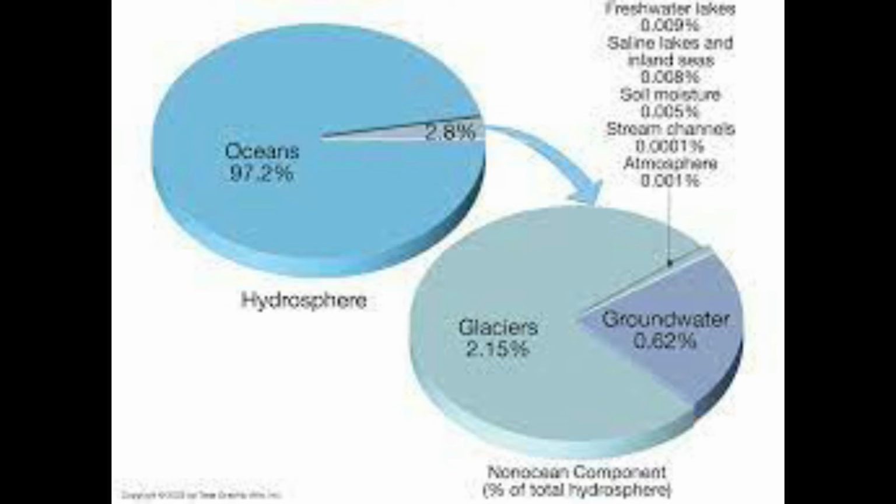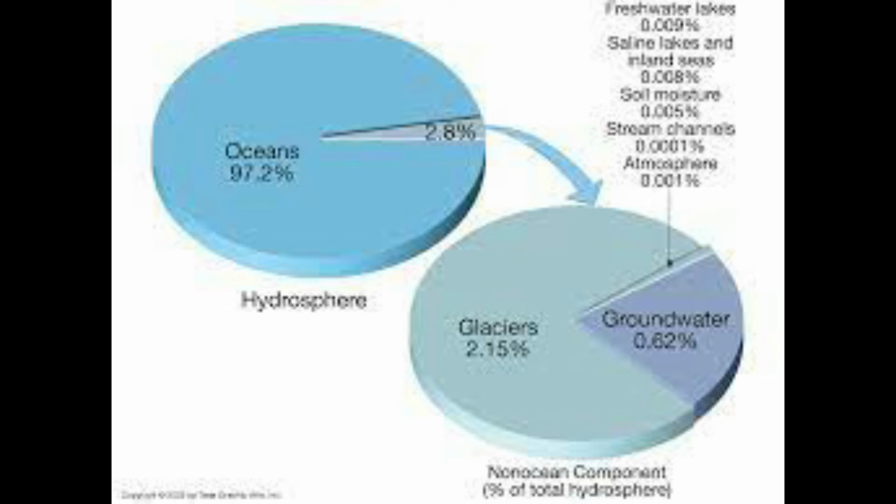Now children, the major part of the fresh water is stored in glaciers. Then groundwater and surface water are available in small quantities, and the fresh water which flows in rivers and is available on the land accounts for less than 1% of the total fresh water. So children, this water is put to many uses like drinking, washing, cleaning, irrigation and industrial purposes.